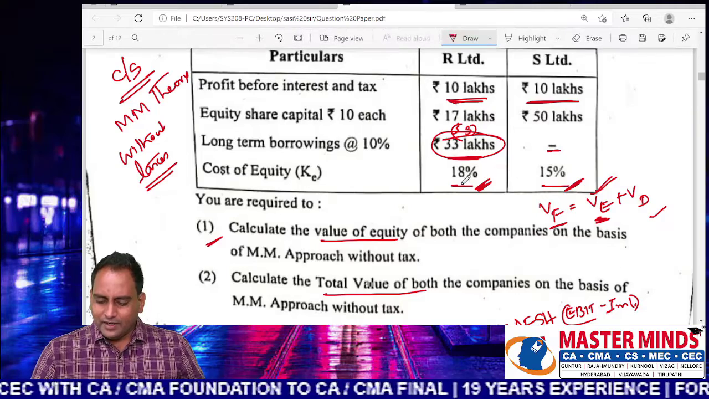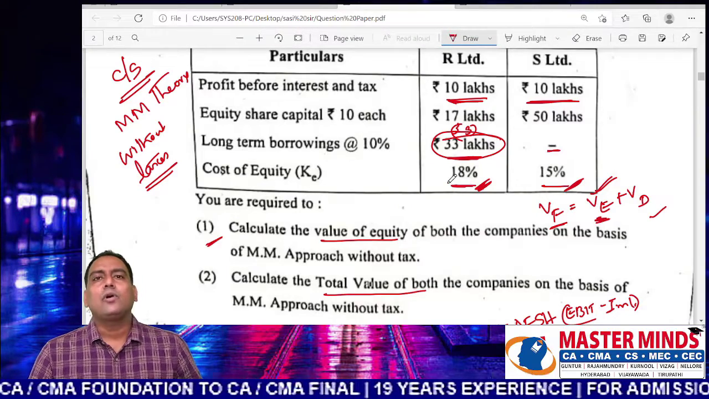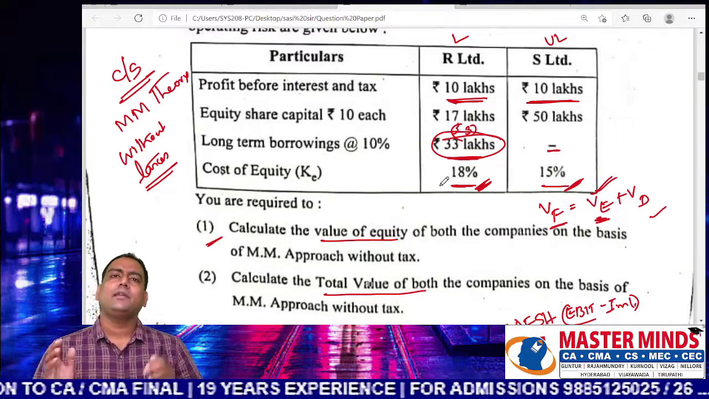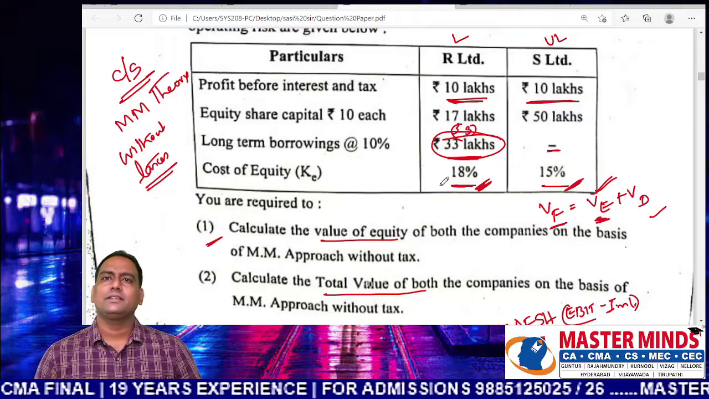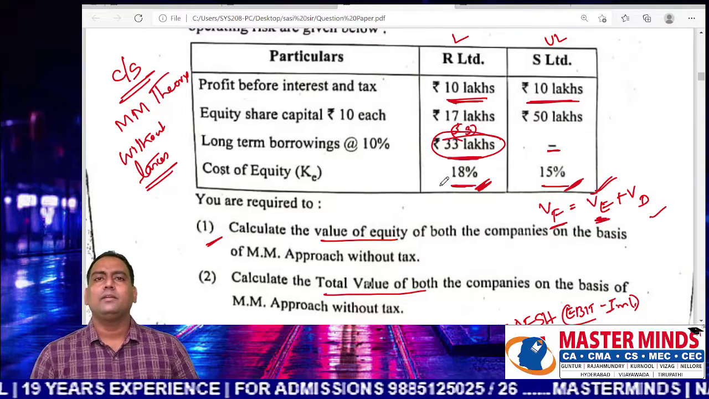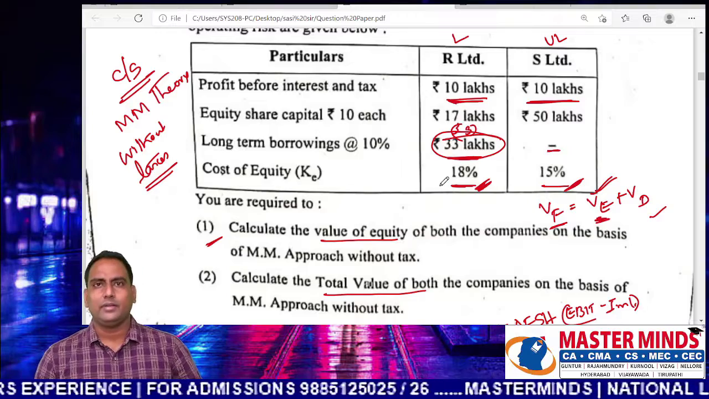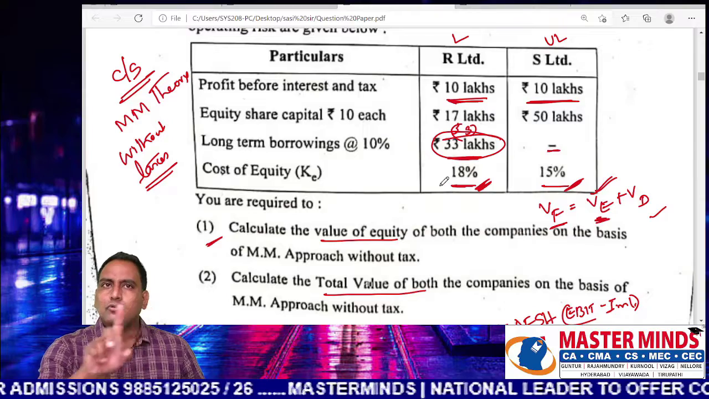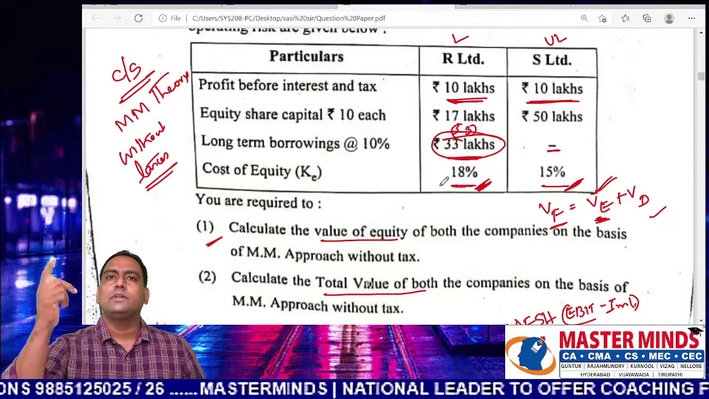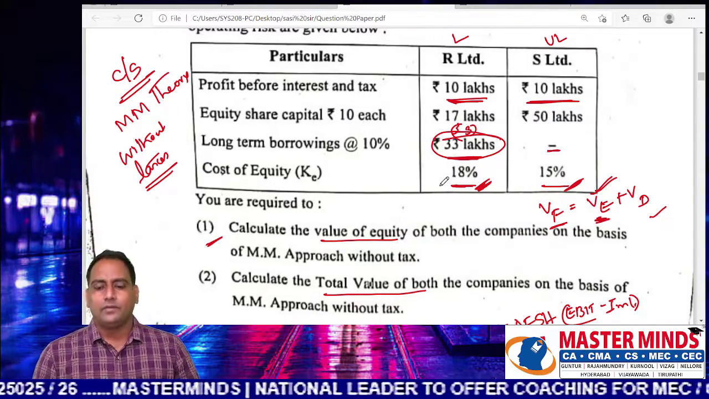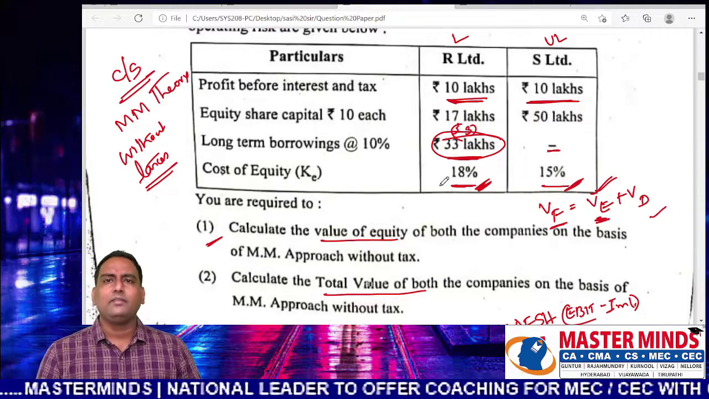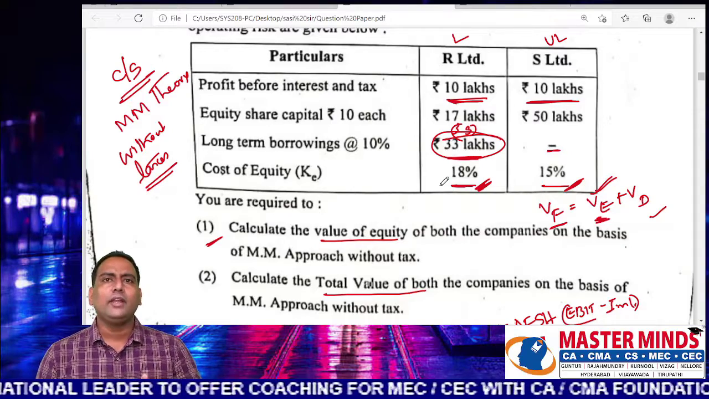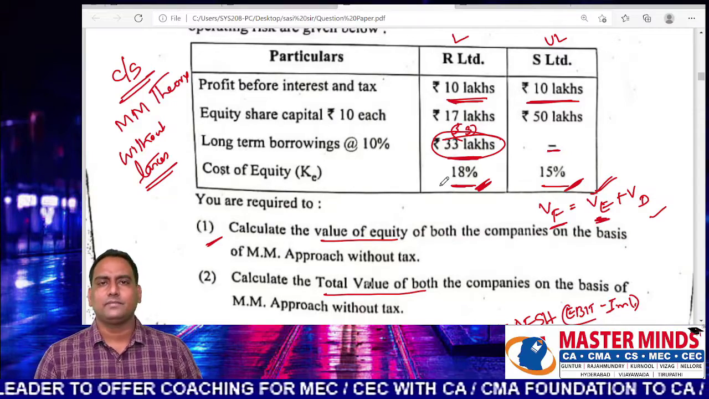So, in fact, this 18% is not correct. When you have two companies which are identical except their capital structure, then the value of the levered company must be equal to the value of the unlevered company. In that context, the cost of equity of R Limited should not be equal to 18%, it is much more than 18%. So if you do the valuation, the value of S Limited and the value of R Limited, both are different. You won't get the same market value of these two companies.